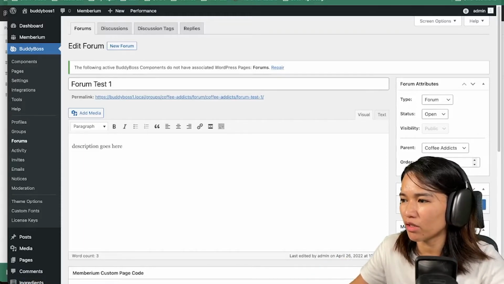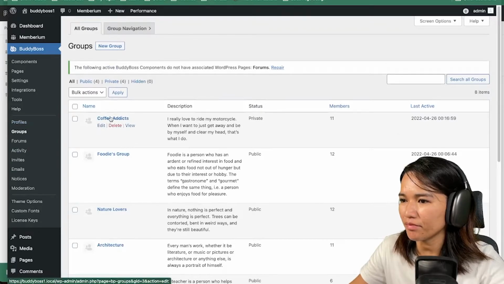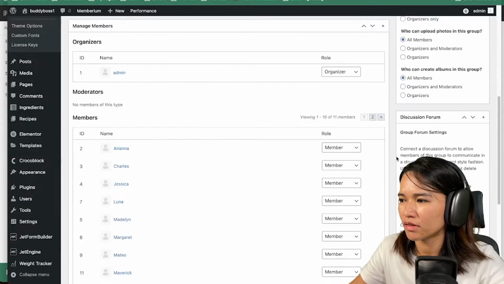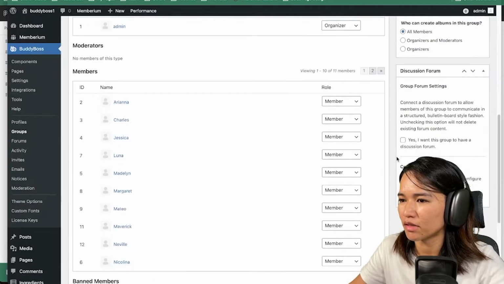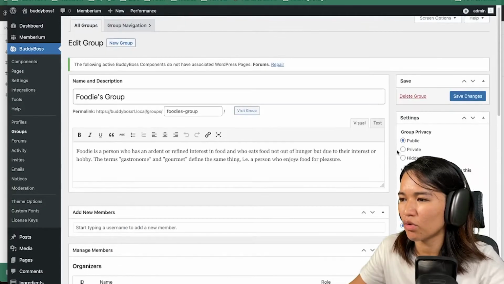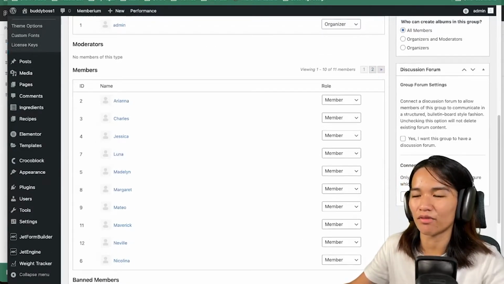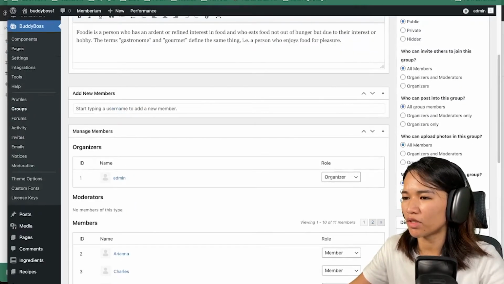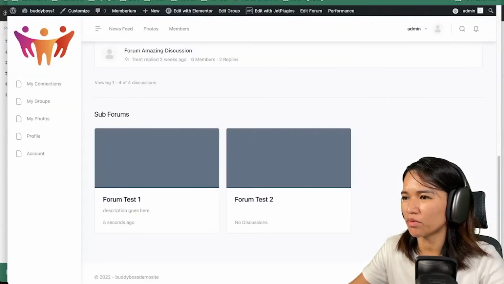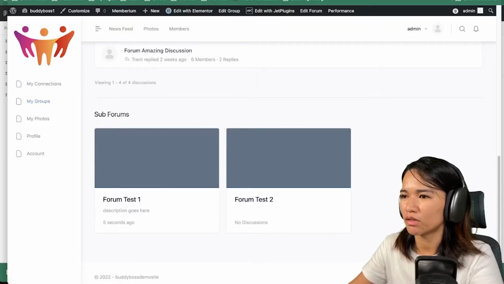And let's just check the grouping. Go back to that one. Okay. So in the grouping, there is no order functionality, unlike in the forum. So I think whatever is the newest one will show up. Let's just test. So groups.